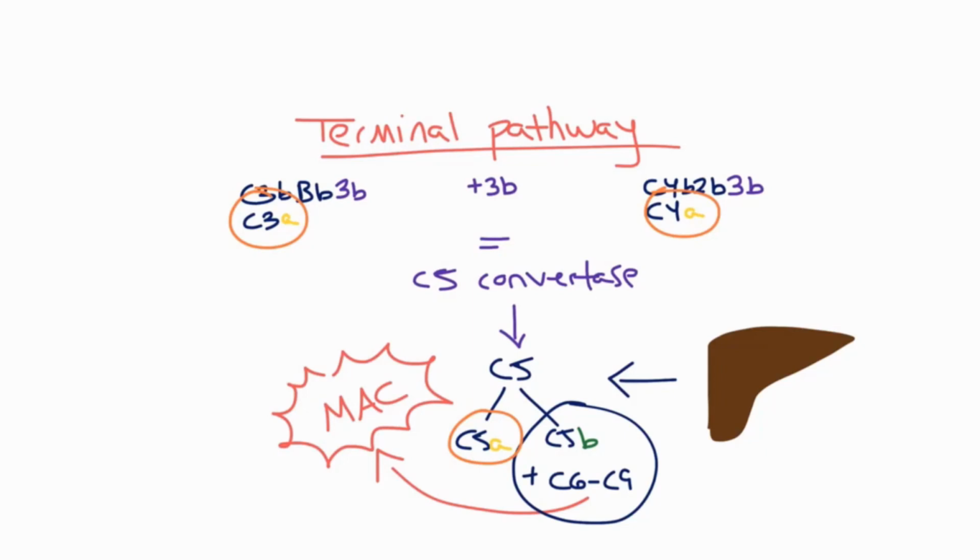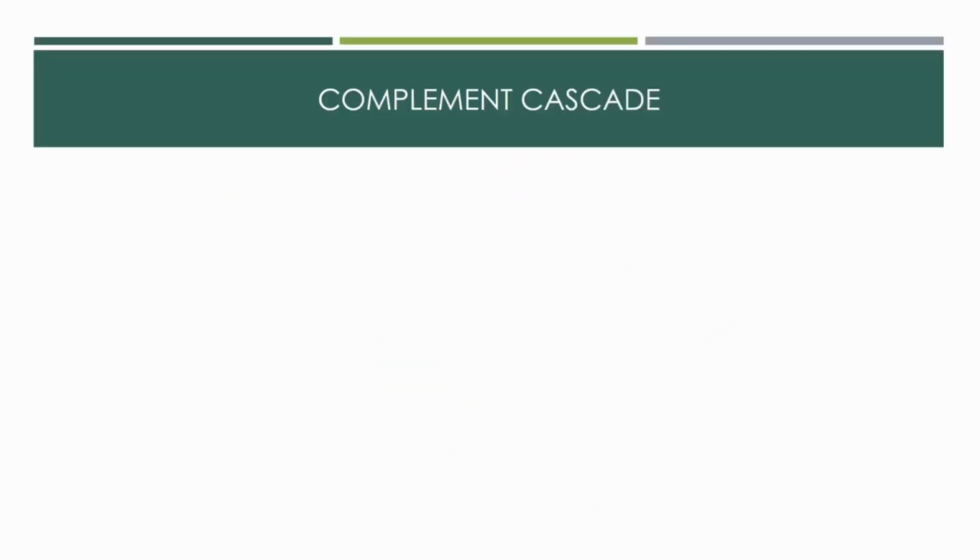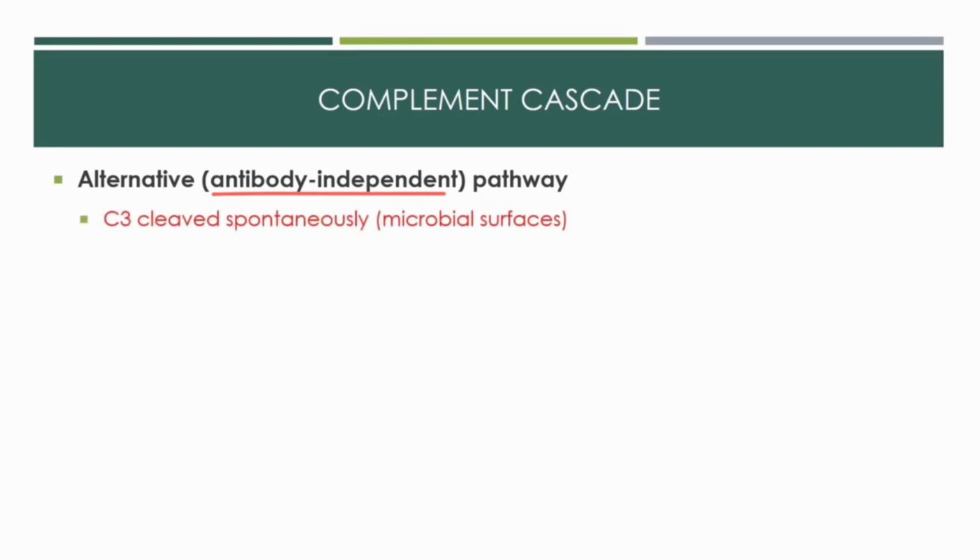Okay, so we just covered a lot. Now let's quickly run through all of this in the text, hitting the main points again. So after all that, here are the three pathways compared on one slide. In the alternative pathway, also called the antibody-independent pathway because it does not involve antibody, C3 is cleaved to C3b and C3a spontaneously when attached to microbial surfaces. Add in some factor B and you get the C3 convertase, which makes more C3b.